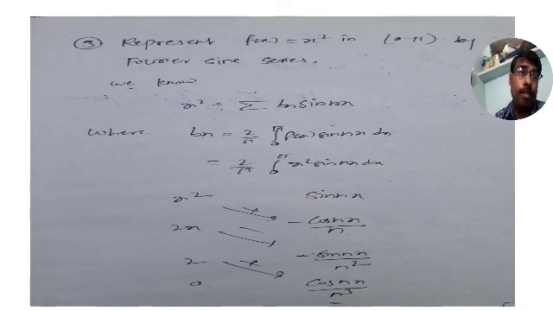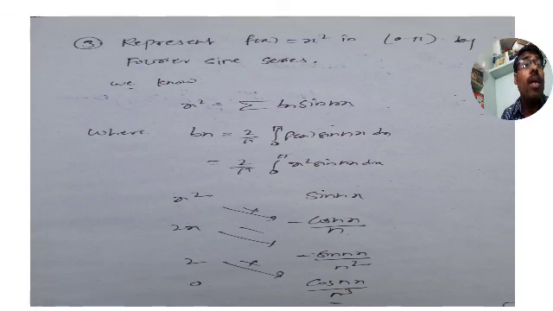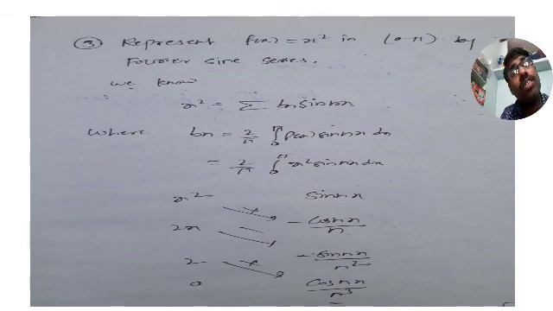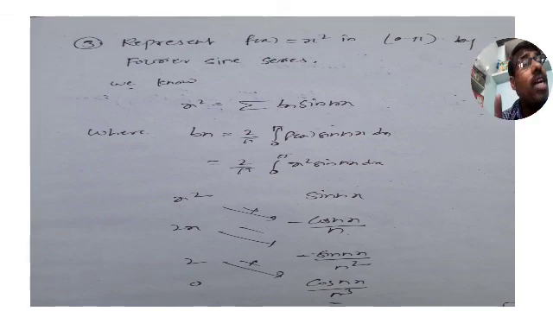What it says: represent f of x equal to x square in 0 to pi by Fourier sine series. What is the function? The function is x square. And what is the interval? The interval is 0 to pi. What we need to find is the Fourier half range sine series, or simply sine series. That is what I said in the first slide itself.